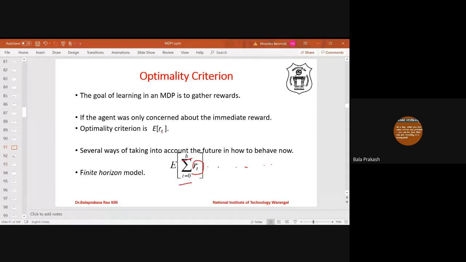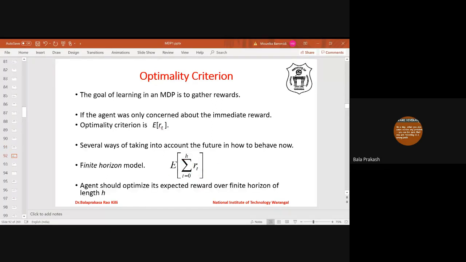This is simply the expectation of the sum of rewards from the starting time up to h steps. This is called the finite horizon model. It means the agent gathers rewards for a finite number of steps, that is, the agent is only concerned about reward up to h steps. This is the mathematical expression for the optimality criteria: the expected reward up to h steps.